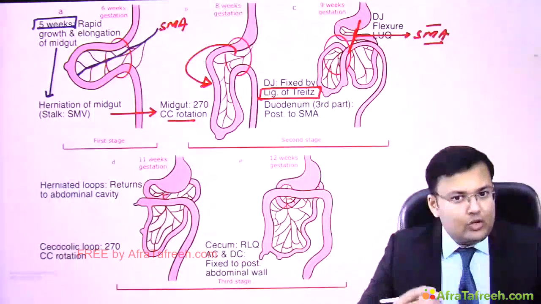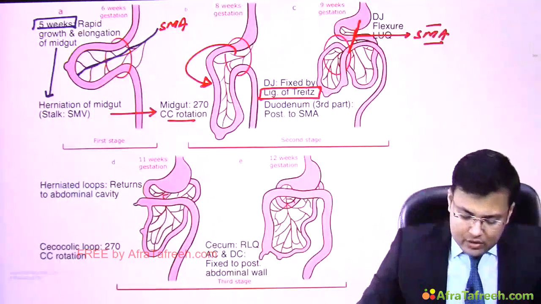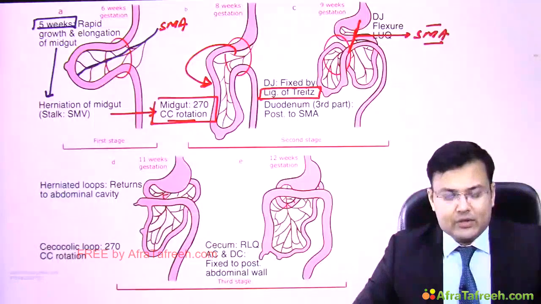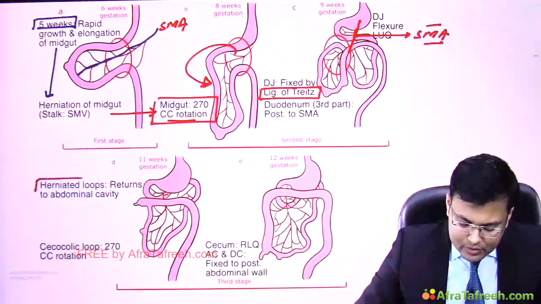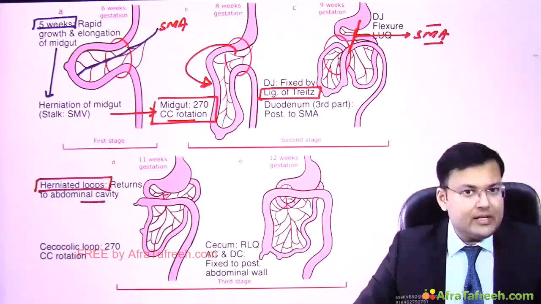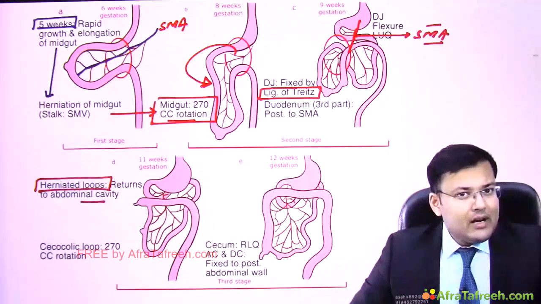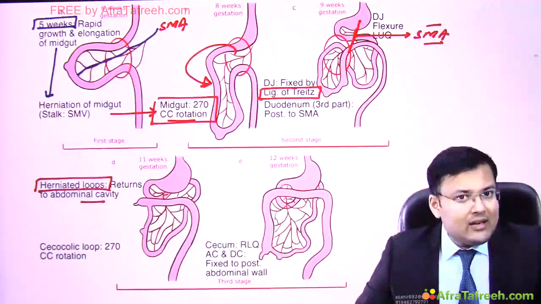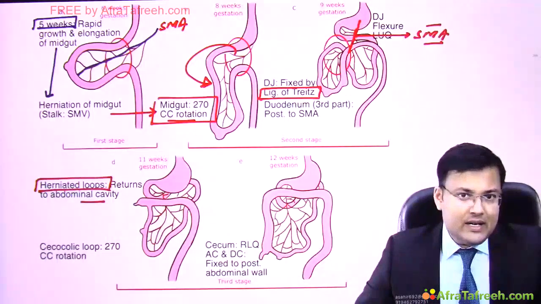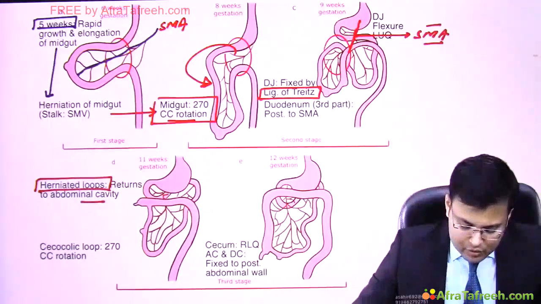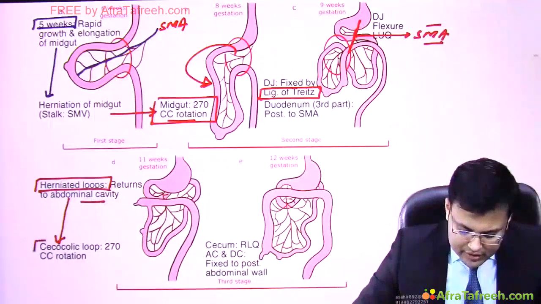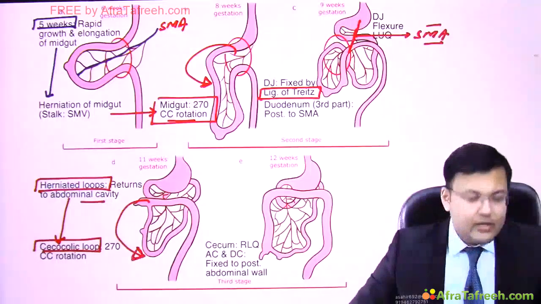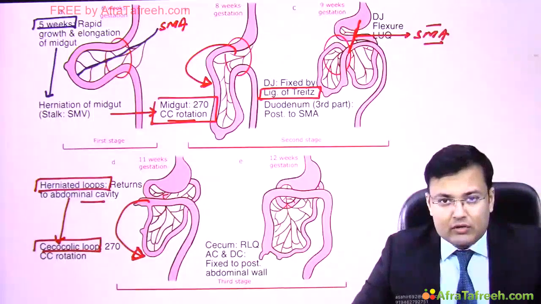By the way, coming to normal embryology, there is a 270-degree counterclockwise rotation in the midgut. Now see, these herniated loops are returning to the abdominal cavity, and when the herniated loops return to the abdominal cavity, there is another 270-degree counterclockwise rotation. In which loop? In the cecocolic loop. So in the cecocolic loop there is another 270-degree counterclockwise rotation.